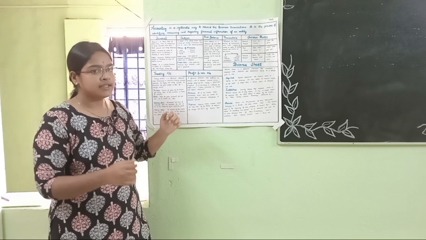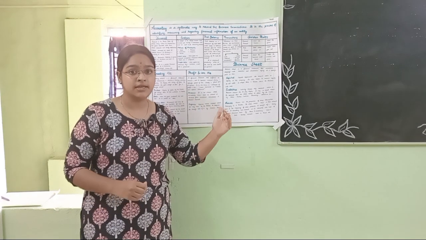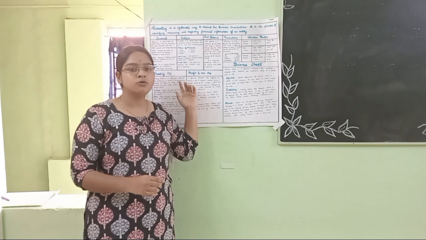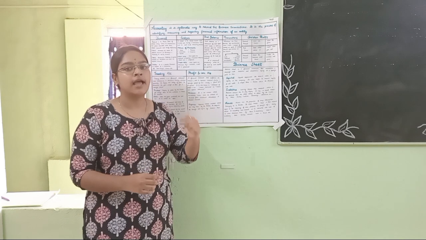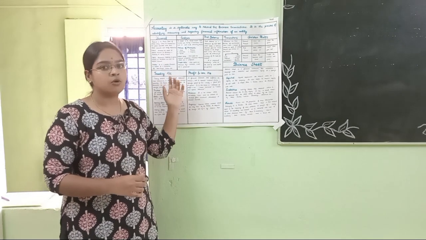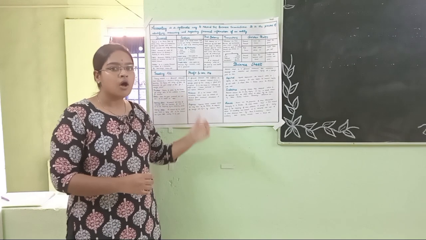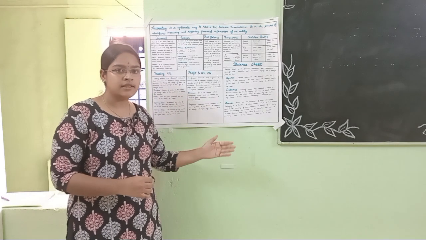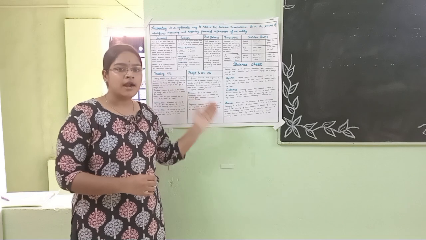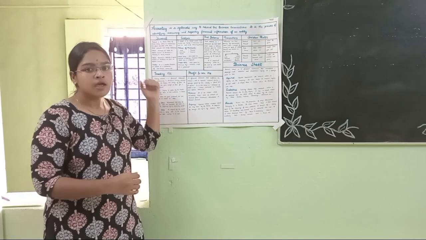Credit is nothing but when an asset is increased, when a liability is increasing or an equity is increasing, we use the credit transaction entry, and if an asset is decreasing or an expense is decreasing, we also use the credit transaction. And in case of a debit, if an asset increases or an expense increases, we write the transactions on the debit side, and if a liability decreases or an equity decreases, we use the debit side.